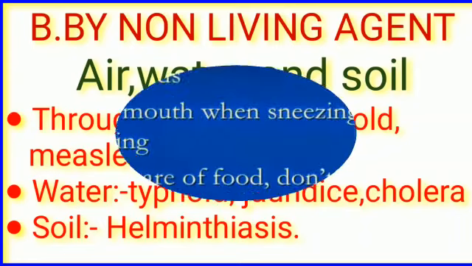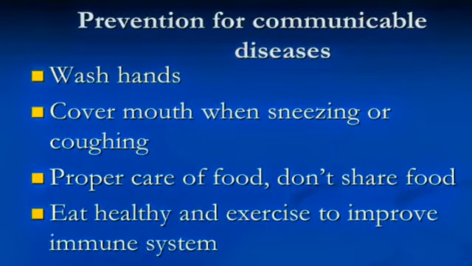Now we will discuss how to prevent these communicable diseases. We must wash our hands properly and cover our mouth while sneezing or coughing. Take proper care of food. Don't share food. Eat healthy food and exercise to improve the immune system. For communicable diseases, we have to take care of our personal hygiene.